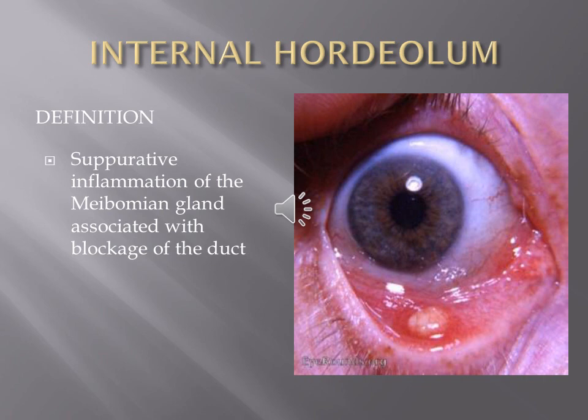Most often it's due to the pus forming organisms like Staphylococcus aureus, and this follows the infection of the chalazion, or it could be a primary suppurative inflammation of the meibomian glands.